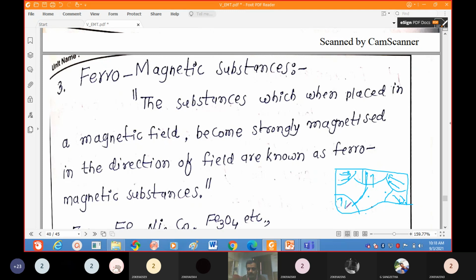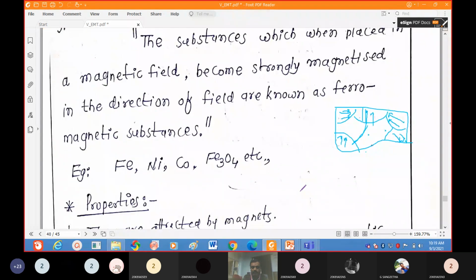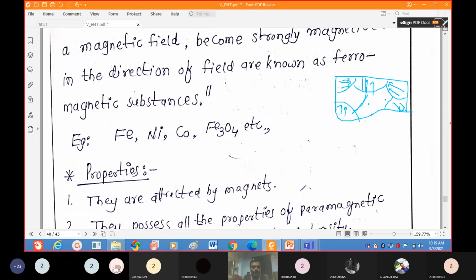cancel out with each other. So the resultant magnetic moment is zero without applying any external magnetic field. This is the case for ferromagnetic material. The best examples of ferromagnetic materials are iron, cobalt, and nickel. These three are the best examples.